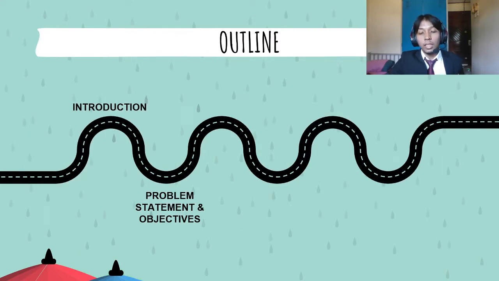First and foremost, I will explain my outline for my FYP presentation. In my presentation, I will focus on 5 main parts. Firstly, the introduction, followed by the problem statement and objective. Next is the literature review. After that is the methodology. The last one is the conclusion.